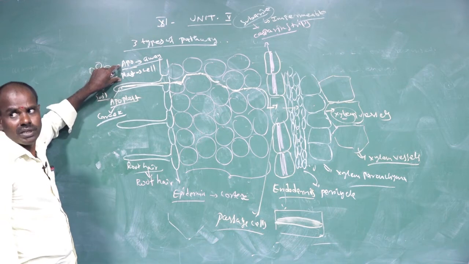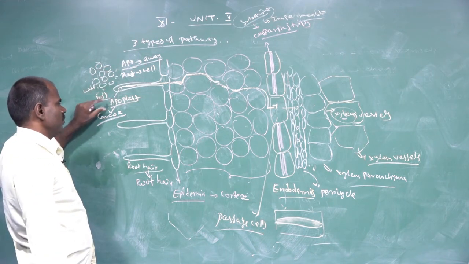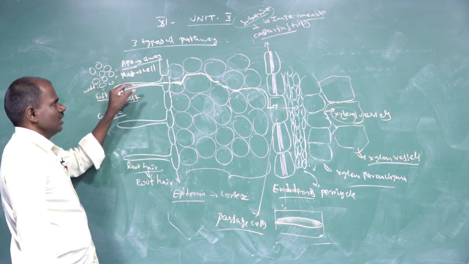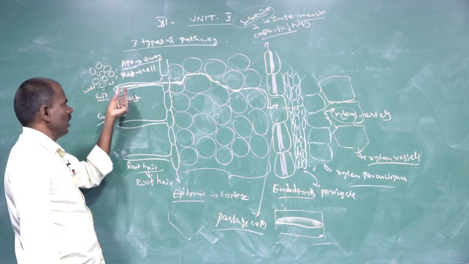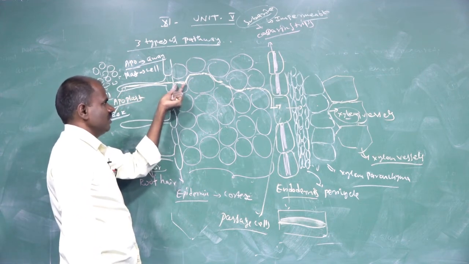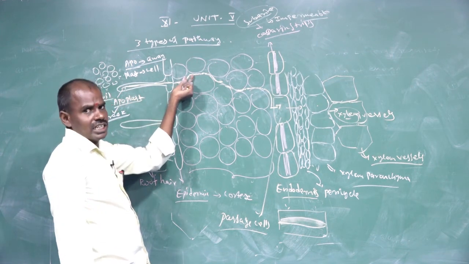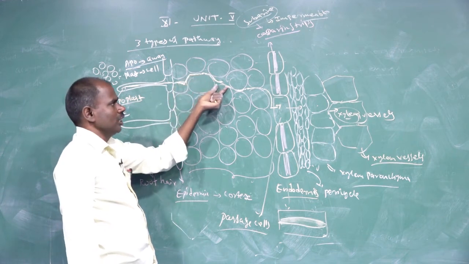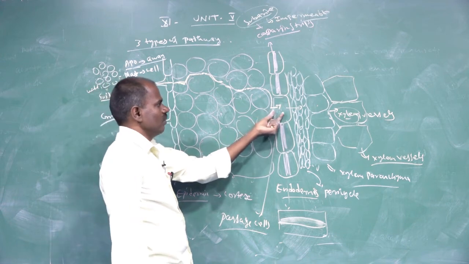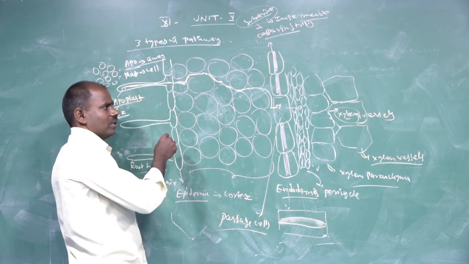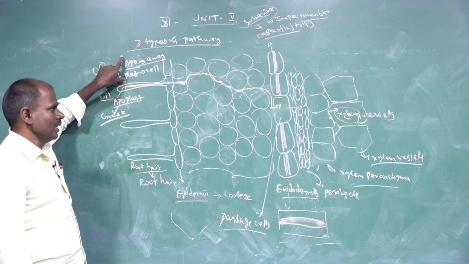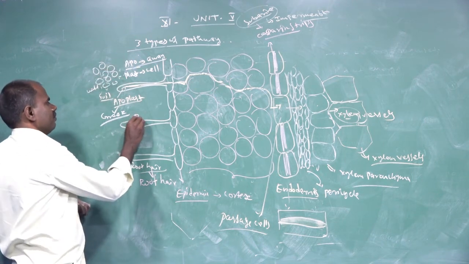That is called the apoplast pathway. The apoplast pathway is derived from Greek words: apo refers to away from the cell, plast refers to cell. The water molecule moves from the root hair zone through the cell wall and intercellular space, from higher concentration to lower concentration, with the help of a semi-permeable membrane. That is the apoplast pathway process. The second one is the symplast pathway.